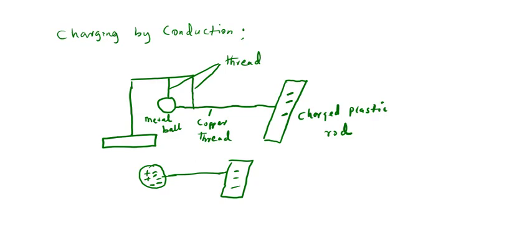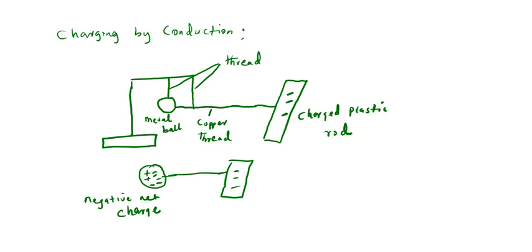So what will it now be? Negative net charge. So you see, this metal ball will now be negatively charged. I hope I'm teaching you physics. That is wonderful.